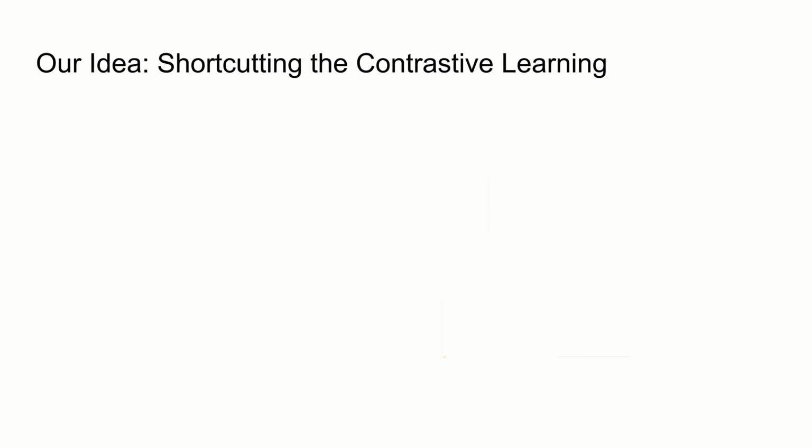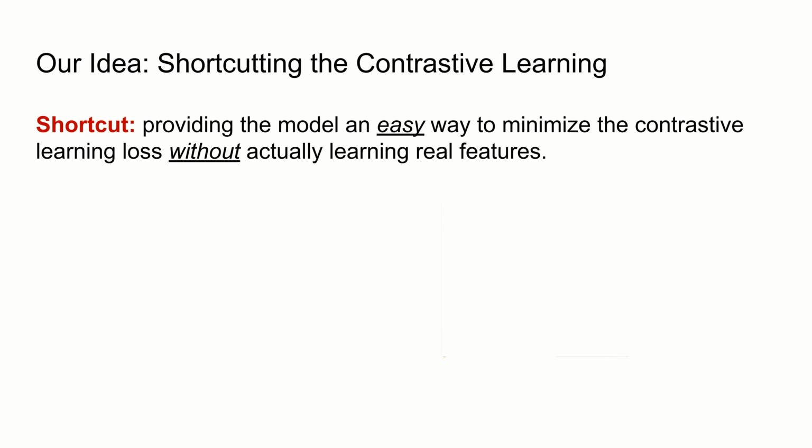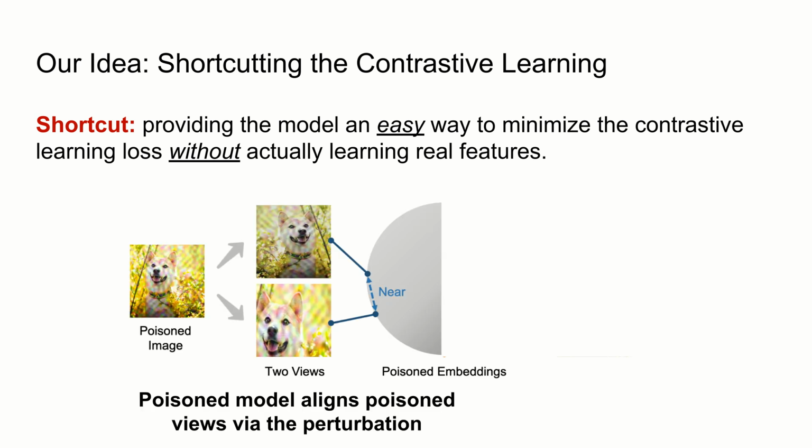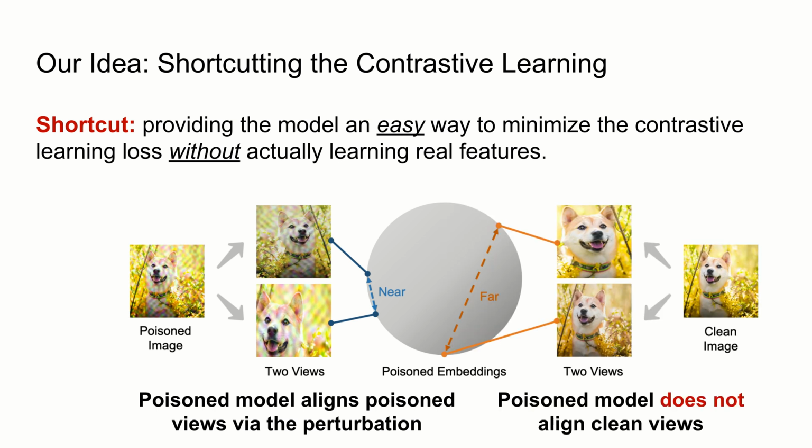Our idea is to learn poisoning perturbation that can shortcut the contrastive learning. This means that the perturbation should provide the model with an easy way to minimize the contrastive learning loss without actually learning the real features. We hope that after being trained on the poison data, the model will align the poison views based on the poisoning perturbation. But the model cannot align clean views because it does not learn the real features.